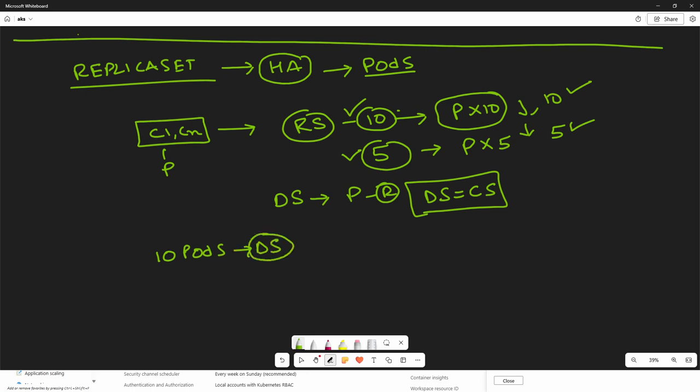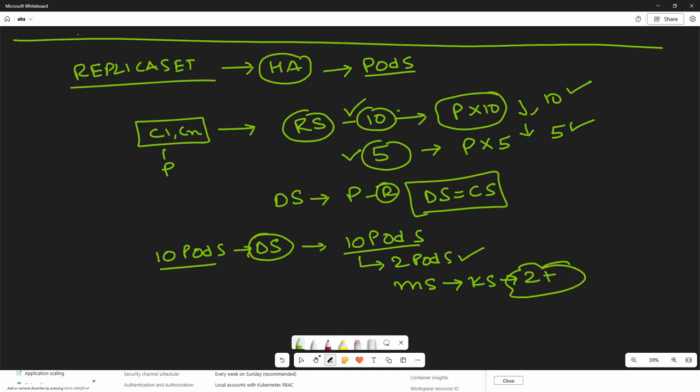I want to create how many pods? 10 pods, it will be created. Once my 10 pods are created, if I delete 2 pods, then we are good to delete them, but within a millisecond, Kubernetes is going to create 2 extra pods. Why? Because our desire is to have 10 pods.